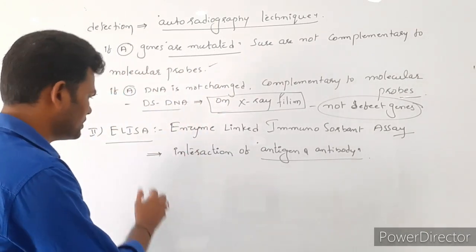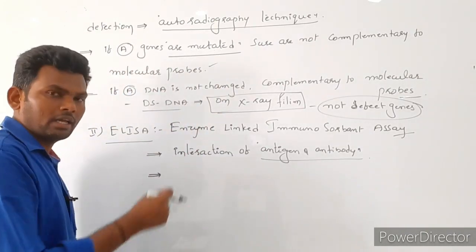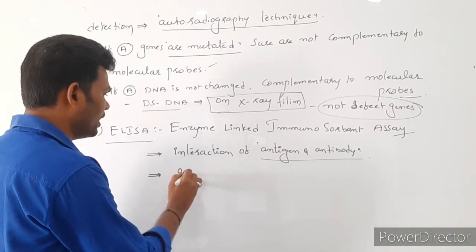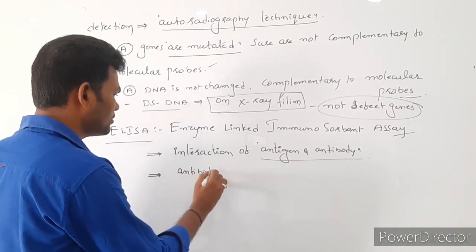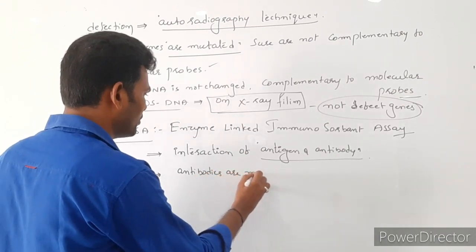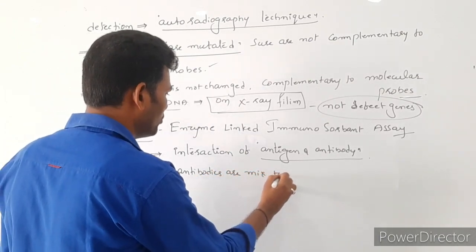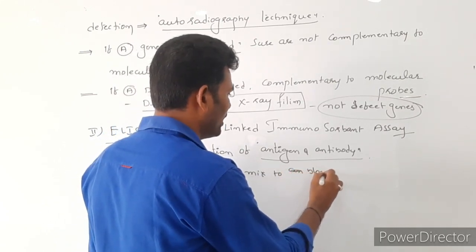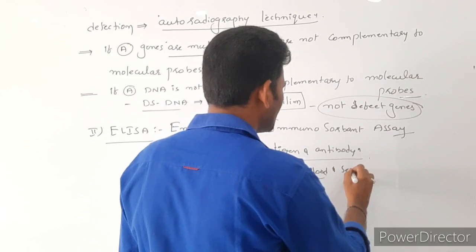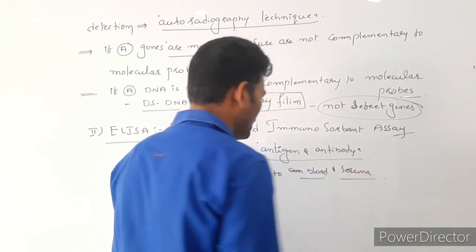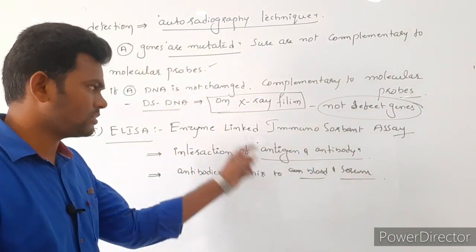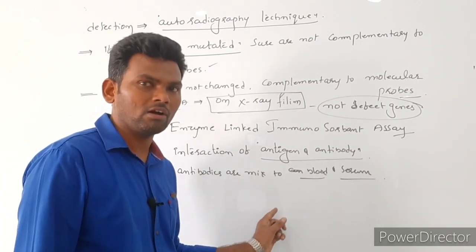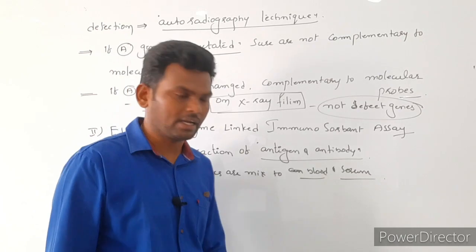So what they did in this case, simple here, in the suspected person, antibodies are mixed to blood or serum. In blood or serum, if the person is already suffering from any viral diseases or bacterial diseases, the bacteria or virus has produced the antigen.